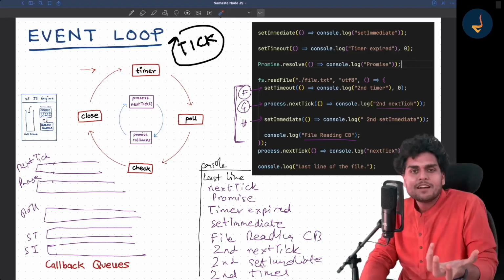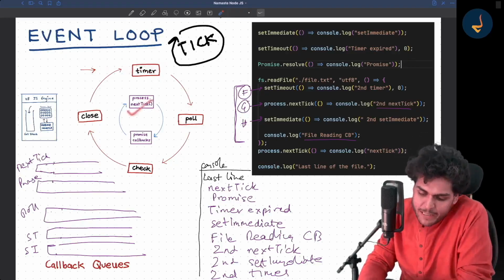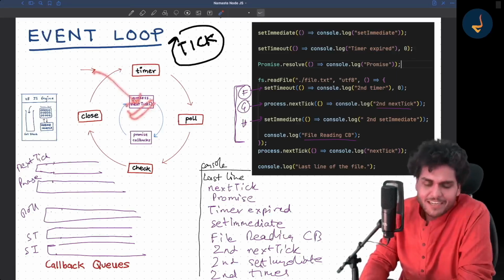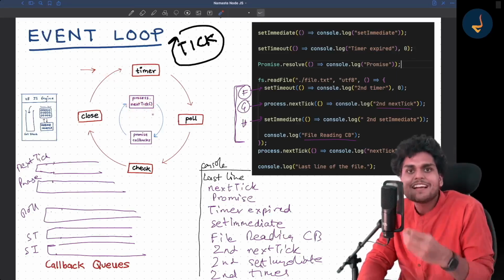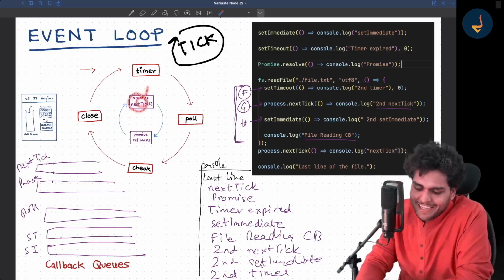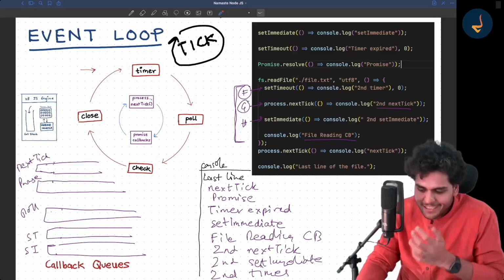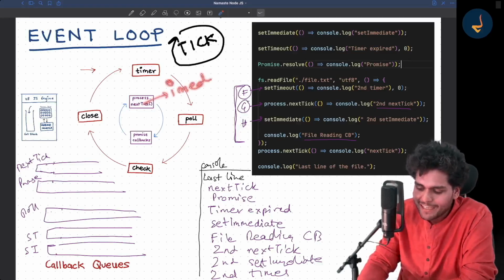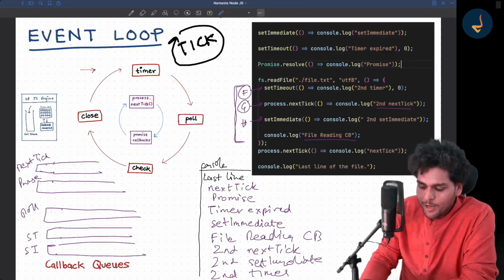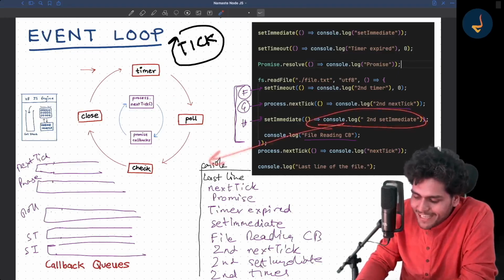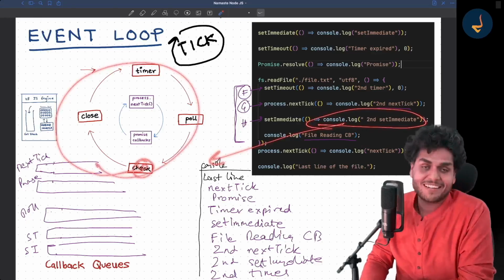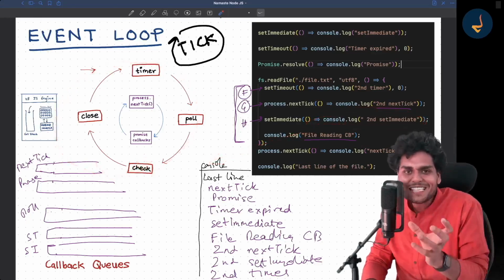But what happens is, whenever you do any process.nextTick, it happens immediately, isn't it? Because process.nextTick is called before every phase. So it happens immediately. And what about setImmediate? setImmediate should happen immediately, but setImmediate happens in the next tick.